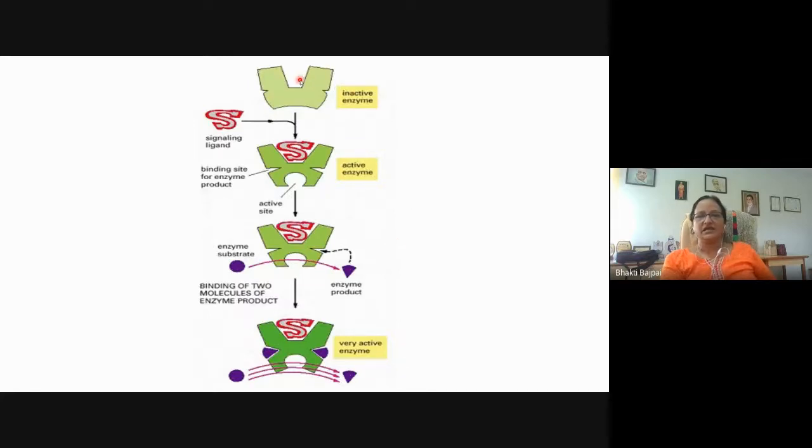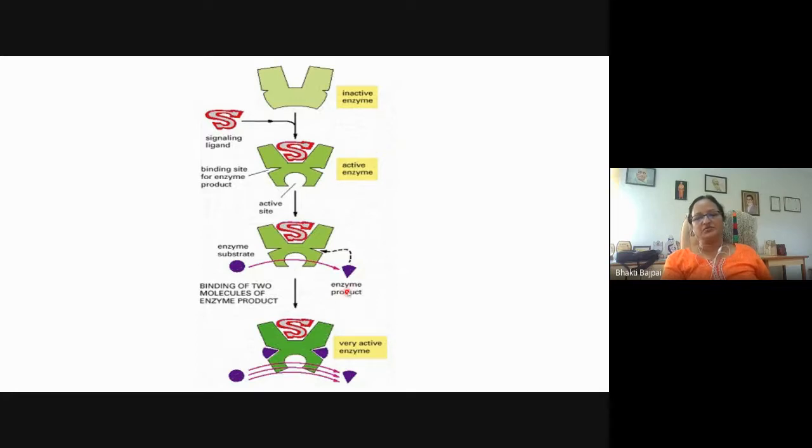So here you can see that this is an inactive enzyme. The signal ligand has bound to it, and now it is an active enzyme. When the activated enzyme causes the hydrolysis of some substrate, the product allosterically binds to the protein. So the product that is formed feeds back and binds to the same enzyme, and therefore it results in a very active enzyme.